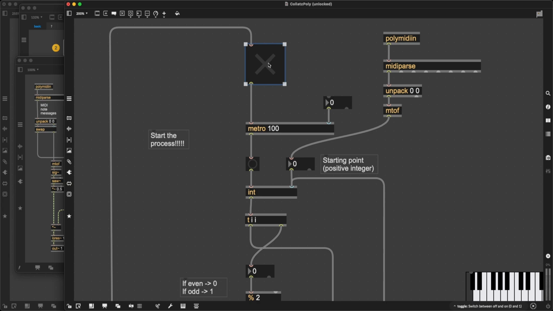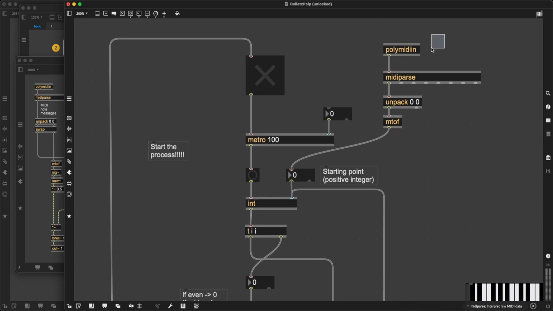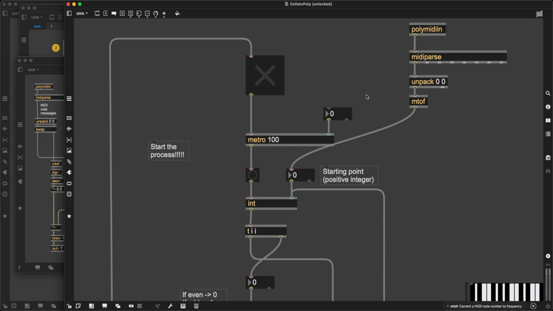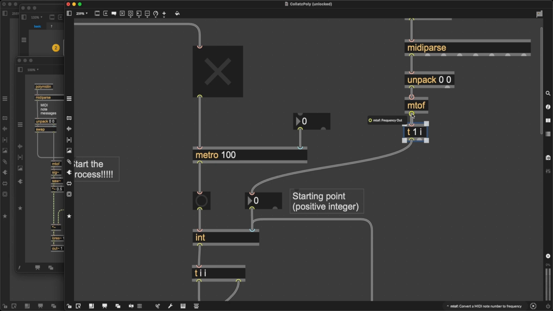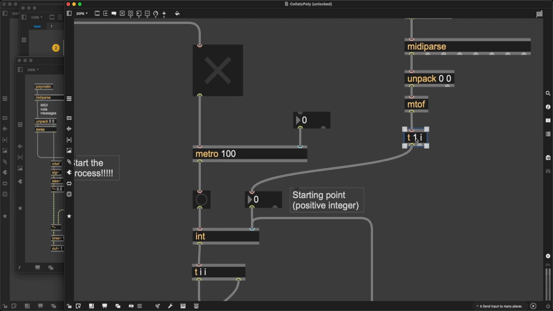Okay, that's nice. Now, secondly, I should start the process once we have a new note. And I'm going to do this by using the trigger object yet again. Let's see, I'm going to do t 1 i. What does this mean? Well, t is trigger as we know, i is the integer number that will come out of here, and 1 is just 1.